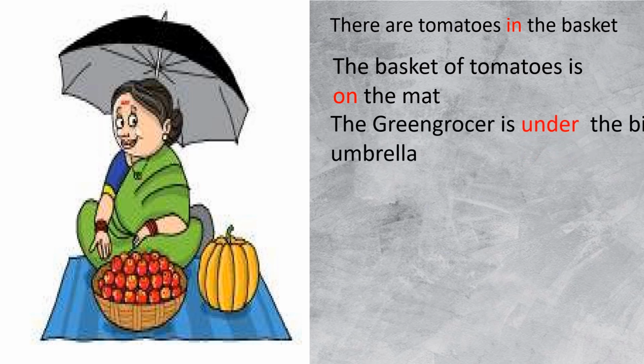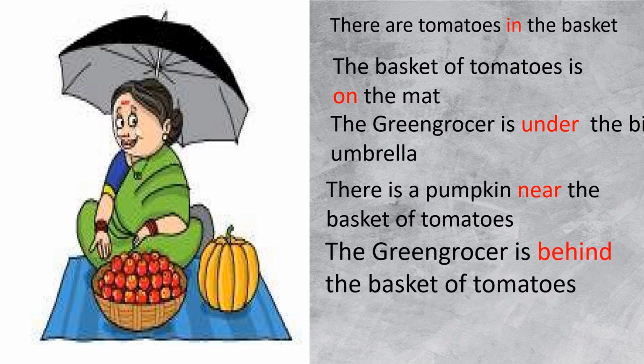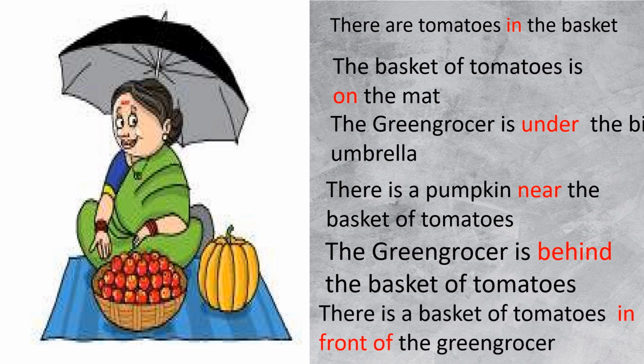The greengrocer is under the umbrella. There is a pumpkin near the basket of tomatoes. The greengrocer is behind the basket of tomatoes. There is a basket of tomatoes in front of the greengrocer.